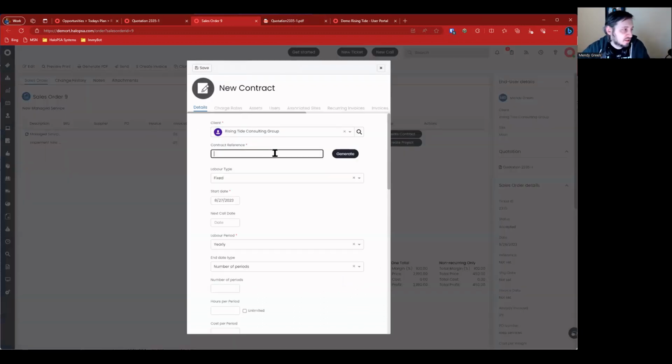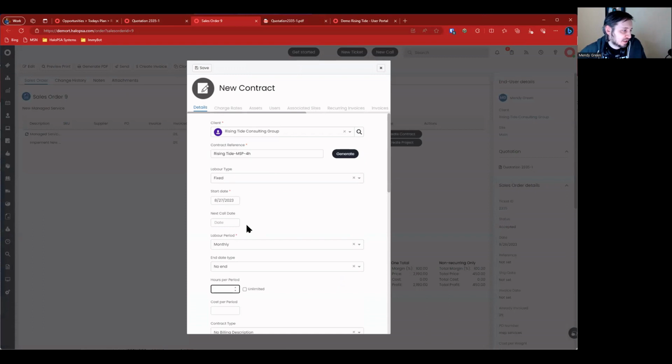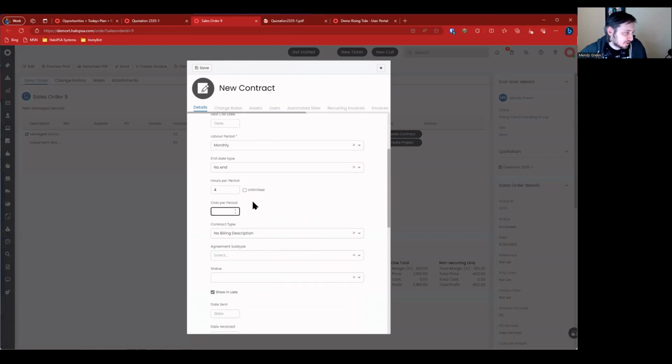We're going to say Rising Tide MSP. I like to specify the specifics of the MSP under the reference here. And so we're going to do labor type is fixed, start date is today. This is going to be a monthly, yearly period with no end date. And we're going to allow, what did I say, 4 hours per month to be billed, and then to be used or consumed by the contract.